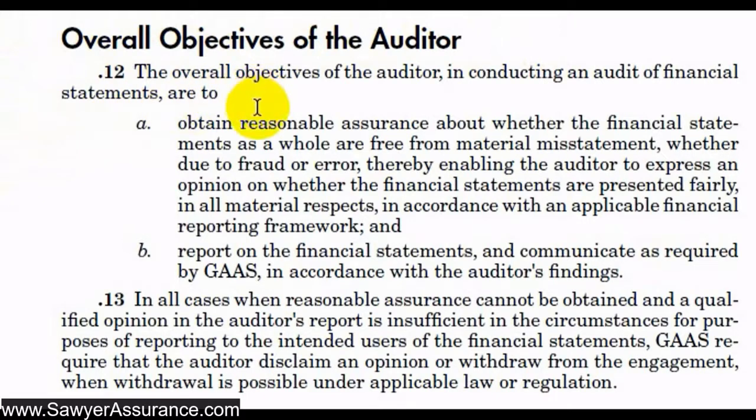So first of all, we see that he should obtain reasonable assurance, and we've seen in other videos and from the introduction to this section that reasonable assurance is a high level of assurance, but in no way can the auditor get absolute assurance that the financial statements are free from material misstatement. And that's because there are certain inherent limitations to performing the audit, and those might include maybe management doesn't give you all the information you need, or there may be fraud going on at the company, something like that.